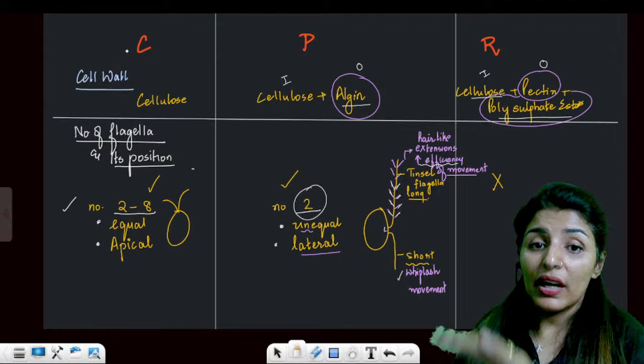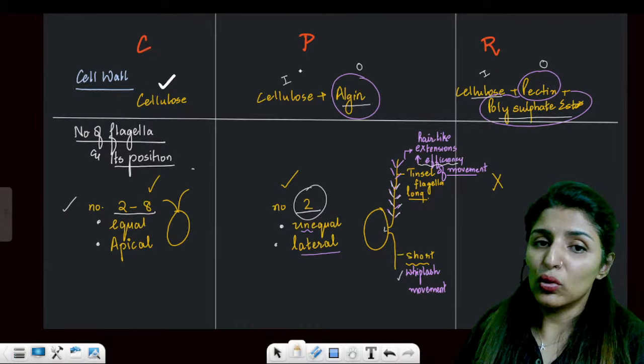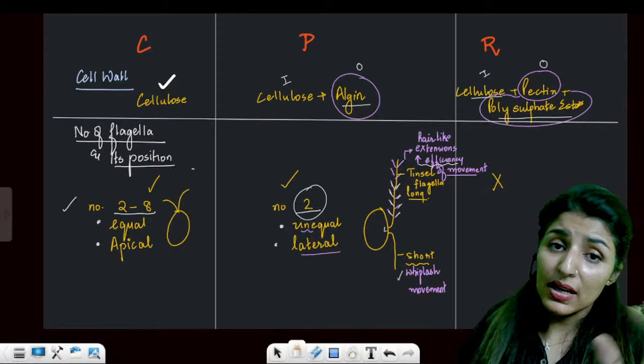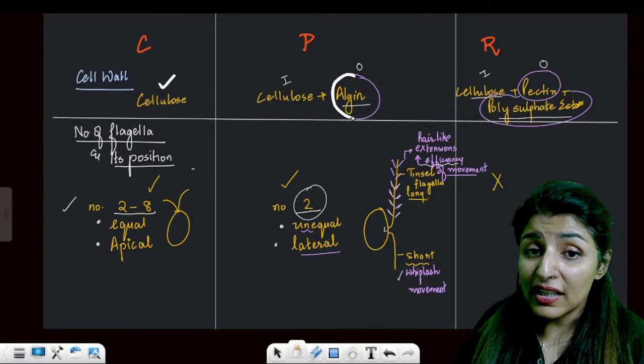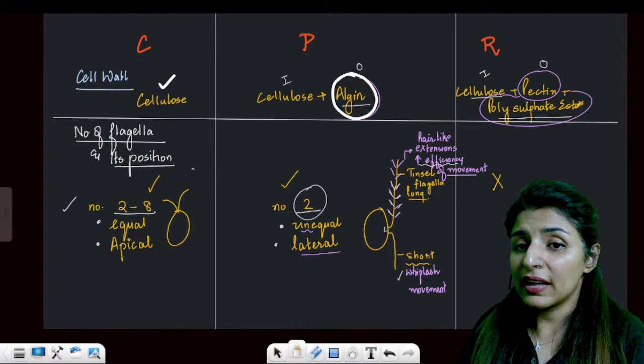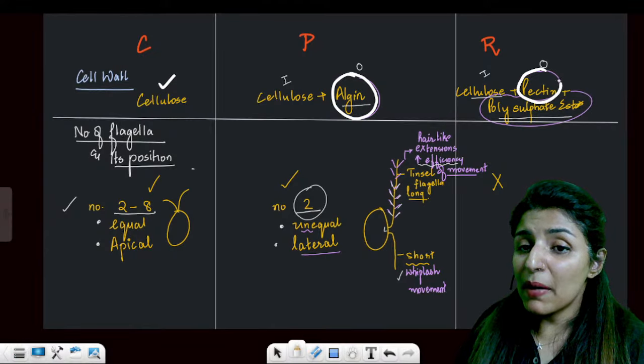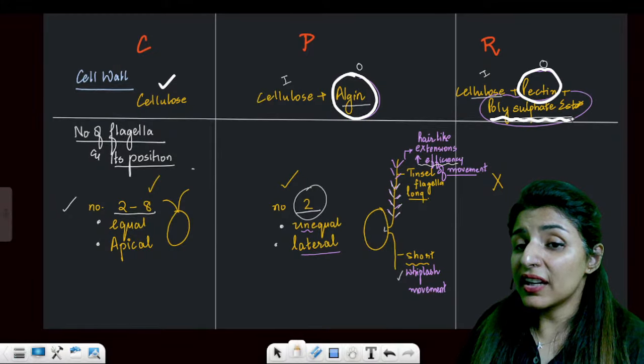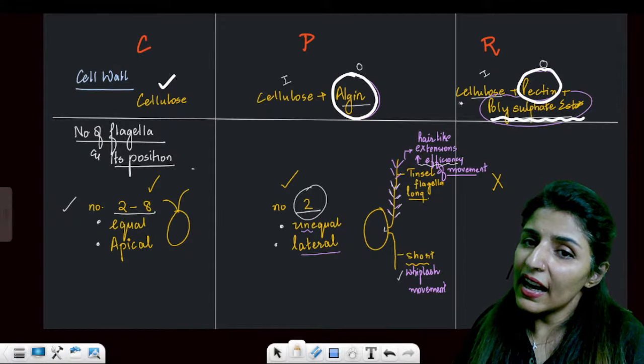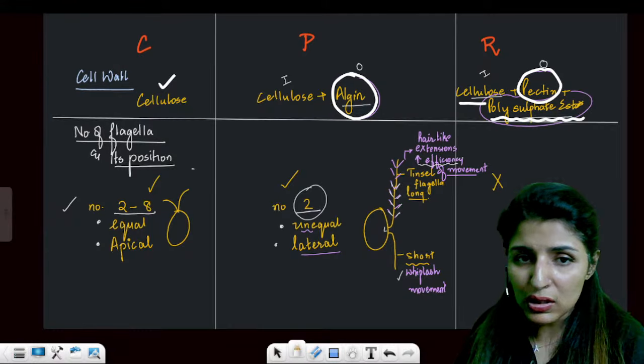Talking about the cell wall, every algae has cellulose. But Phaeophyce will have algin also in the outer layer. Cellulose will be on the inner side. And Rhodophyce will have pectin and polysulfate esters on the outer side. Inner will be cellulose. So cellulose is common.